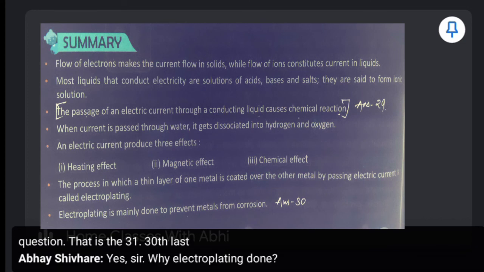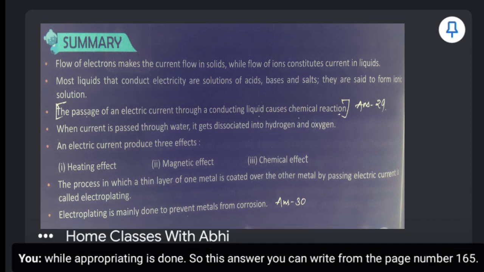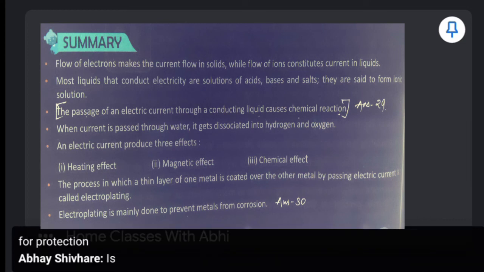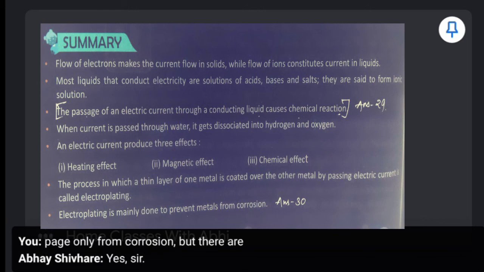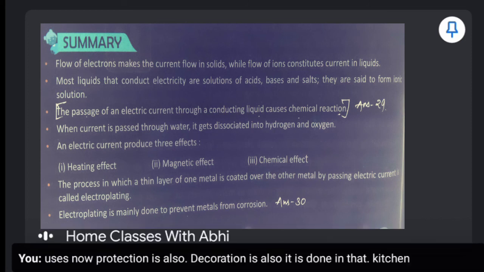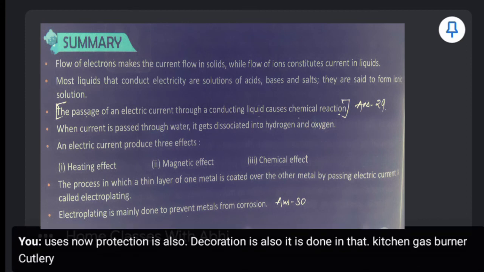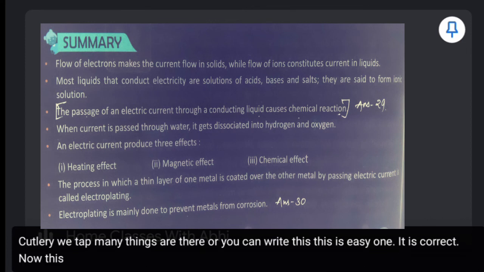Why is electroplating done? So this answer you can write from the page number 165. For protection and decoration. Page number 166. Only from corrosion. But there are more uses now. Protection is also, decoration is also. It is done on kitchen gas burner, cutlery, tap. Many things are there. Or you can write this. This is easy one. It is correct now. This one is easy in just one line.